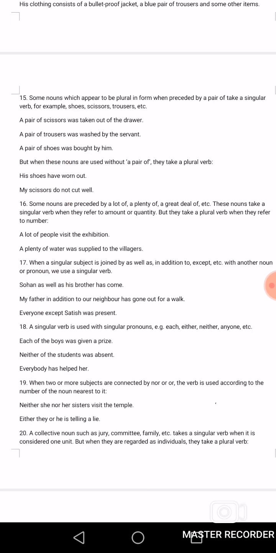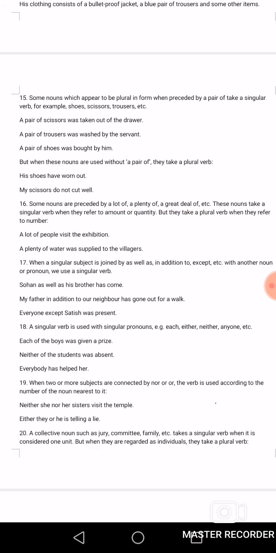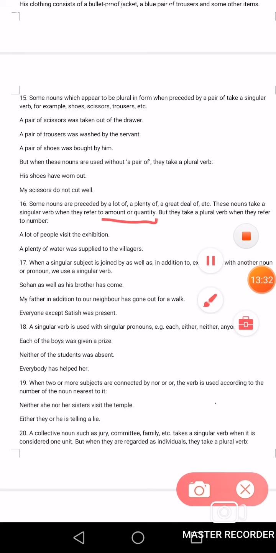Now come to the next point. Some nouns are preceded by a lot of, a plenty of, a great deal of, etc. These nouns take a singular verb when they refer to amount or quantity, but they take a plural verb when they refer to number. A lot of people visit the exhibition. A plenty of water was supplied to the villagers. It is very easy, beta, now it's clear.